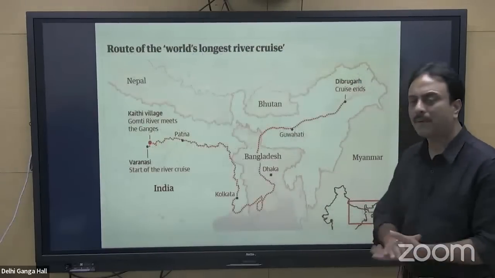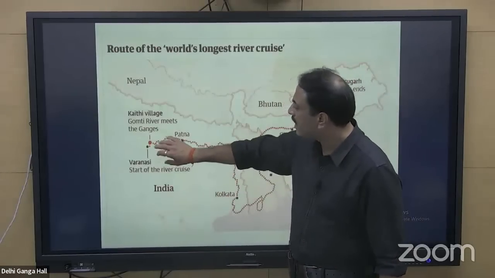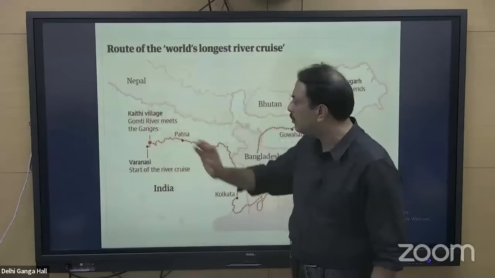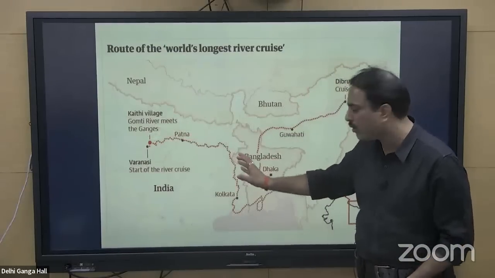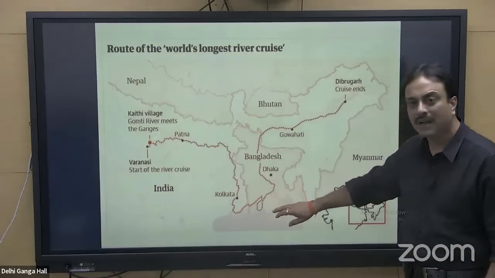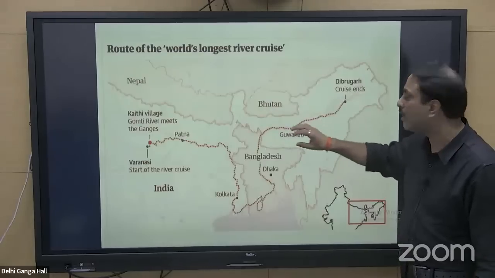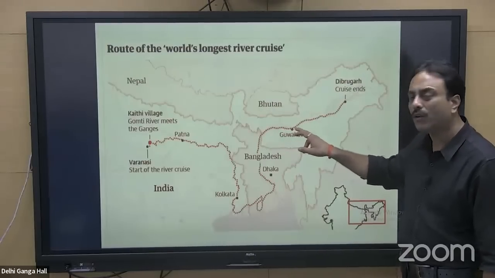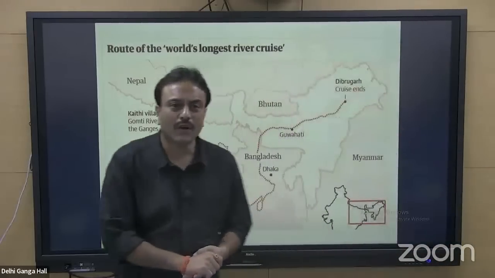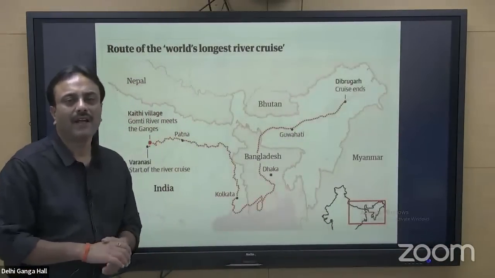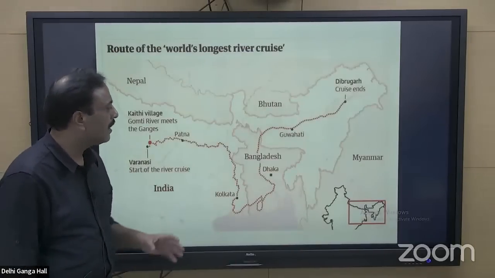Have a look at a map of this particular cruise, starting from Varanasi. From Varanasi, very close to where river Gomti joins river Ganga, it will move along the Ganga, along the Hooghly, reach Kolkata, and enter Bangladesh. From Bangladesh, it will move northward against the headwaters of Brahmaputra, enter through Brahmaputra and reach the region of Dibrugarh. This is the longest cruise that has been initiated. It has already been initiated by our Prime Minister.